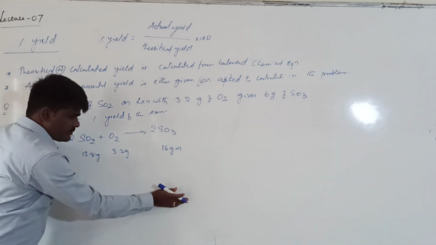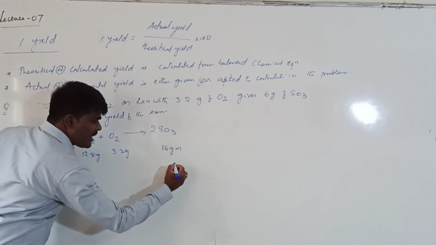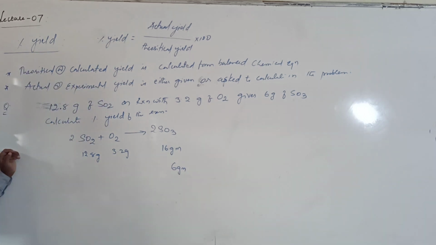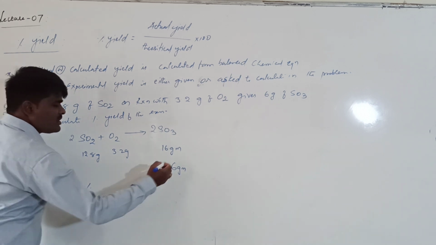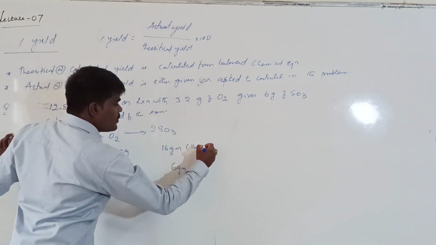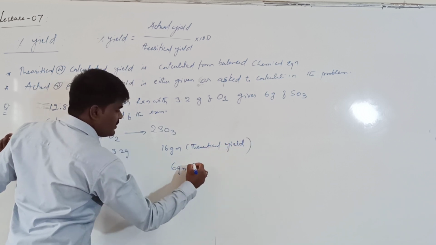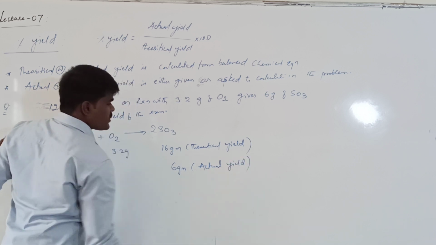That is according to the law of conservation of mass. Now, how many grams is said to be obtained in the reaction? 6 grams. Simple calculation. This 16 grams is called the theoretical yield, or calculated yield, and this 6 grams is the actual or experimental yield.